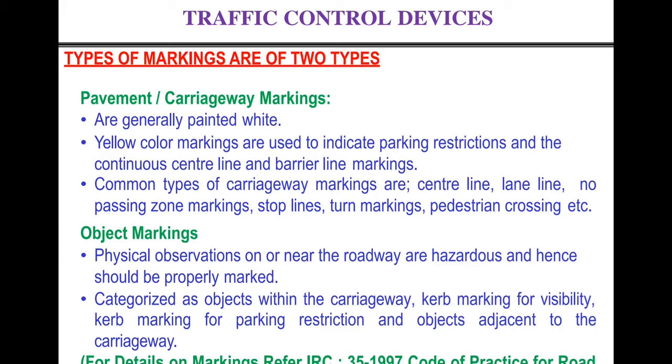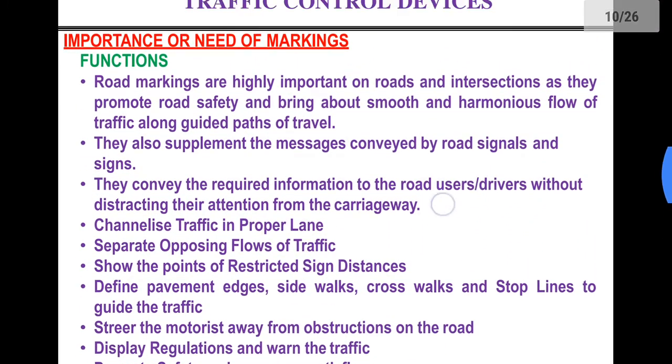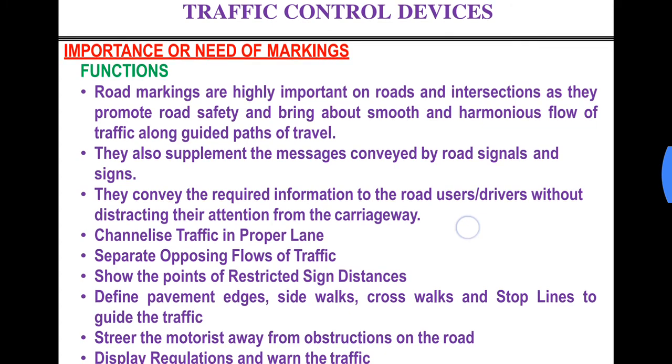We'll now move to the next topic, that is traffic markings. Okay. So these traffic markings or road markings are the painted surfaces. Either the road pavement can be painted or any objects which come alongside the road might be painted to improve the efficiency of traffic and also improve the safety conditions.